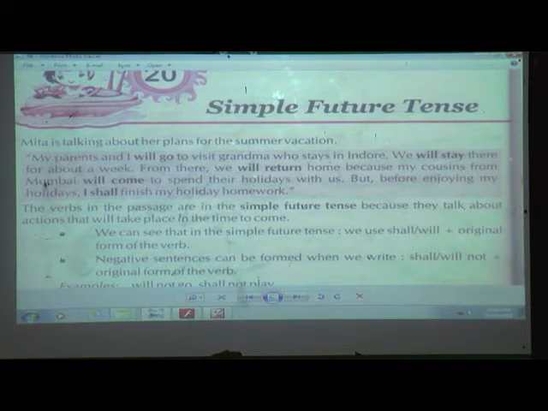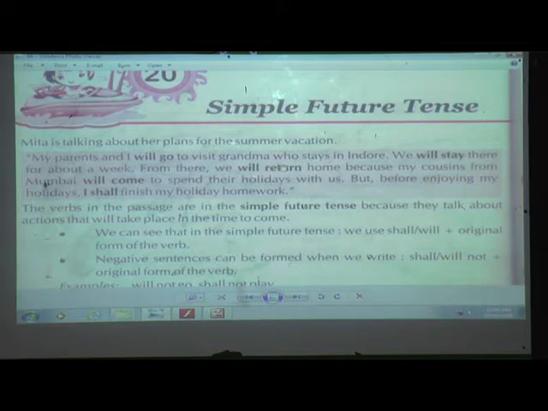Now here in this passage, you can see there are some words which are bold. Can you see? Will go, will stay, will return, will come, I shall. Yes or no? So what are they? Yes, they are in which tense? Very good. They are in simple future tense. Why? Because we have used here will and shall.